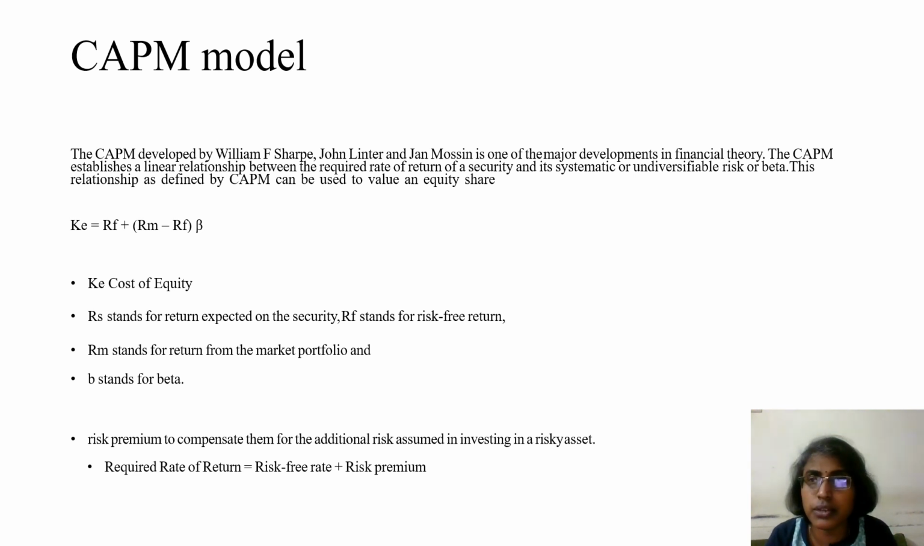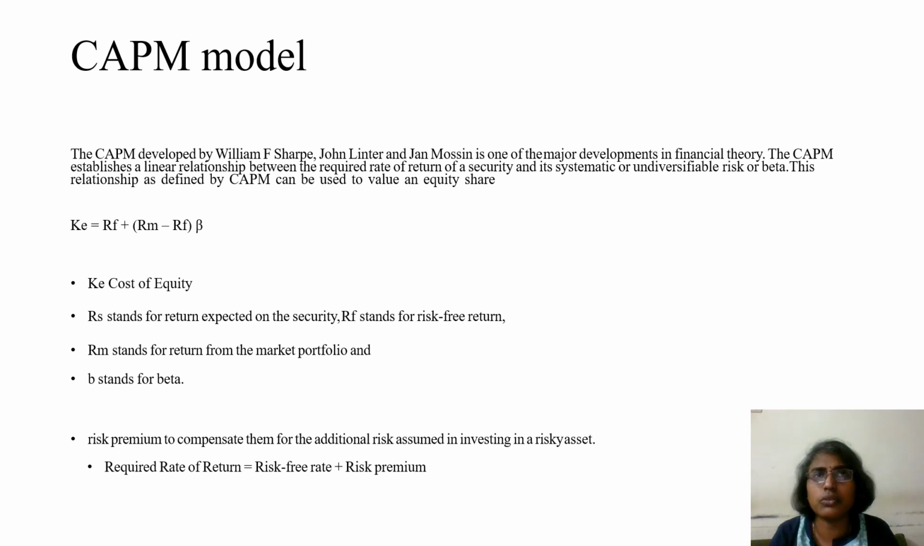The same formula is used here. Ke equals Rf plus (Rm minus Rf) into beta. Rf is the risk-free rate, what the investor expects during the riskless period. Rm minus Rf into beta is the risk premium. Rm means the market return, Rf means the risk-free return, and beta stands for the beta of a security, that is, the beta of that particular company's shares.